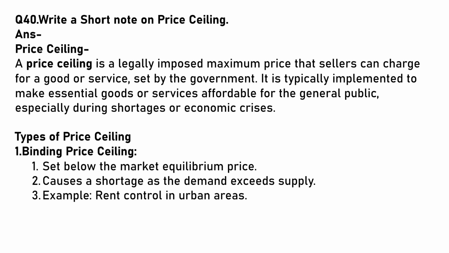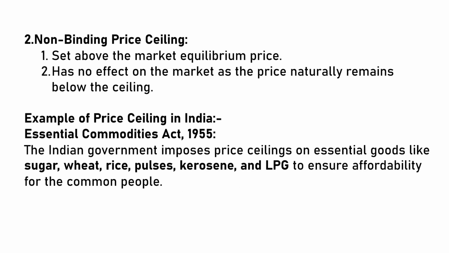Types of price ceiling. One is the binding price ceiling. Set below the market equilibrium price, it causes a shortage as demand exceeds supply. An example is rent control in rural areas. Another type is the non-binding price ceiling. Set above the market equilibrium price, it has no effect on the market as the price naturally remains below the ceiling. Example of price ceiling in India: it is set by the Essential Commodities Act of 1955. The Indian government imposes price ceilings on essential goods like sugar, wheat, rice, pulses, kerosene and LPG to ensure affordability for the common people, and they are also essential.